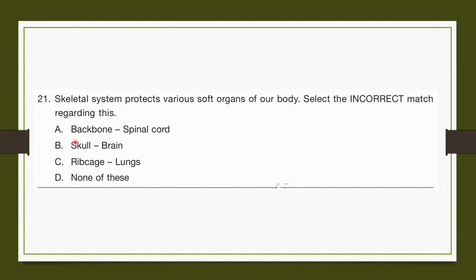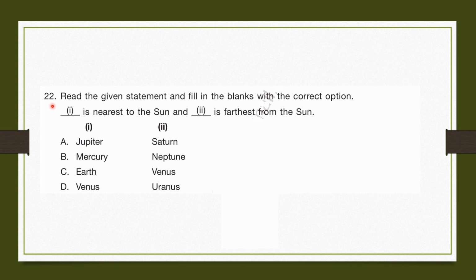A. Backbone, spinal cord. Backbone does protect the spinal cord. B. Skull, brain. Skull does protect the brain. C. Ribcage, lungs. Ribcage does protect the lungs. D. None of these. None of these are wrong. So the correct answer would be D. None of these. Question number 22.